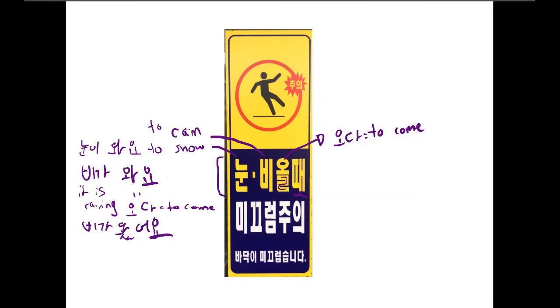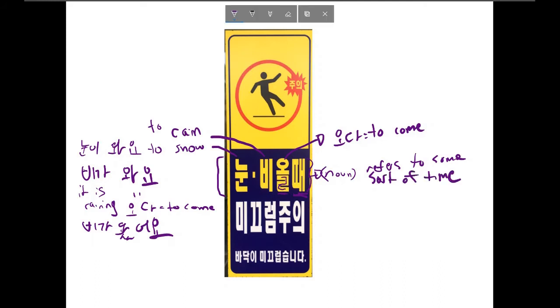But this part here is more important, or I can't really talk about this until I talk about this thing. So what this means, it's actually a noun. I'll write that first. It's a noun, and it refers to some sort of time. And it's very hard to describe or give you a perfect definition of what this would translate to, because there are actually many things that it could translate to depending on how it's used. But if I was going to think of some way to describe it, it's referring to some sort of time. And well, what time are we referring to? Well, it actually depends on what's before it.